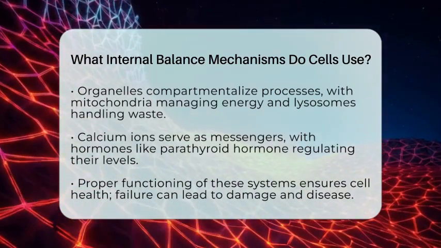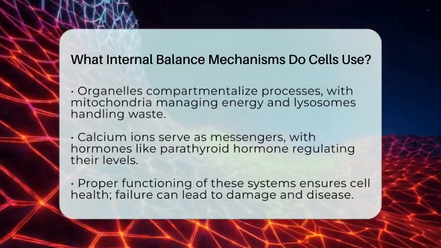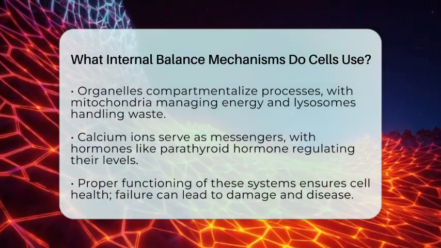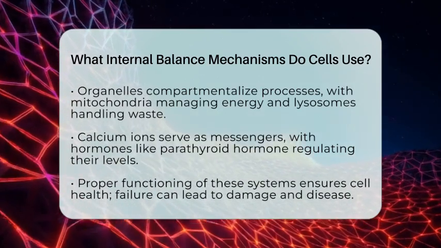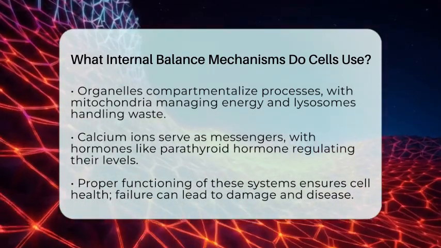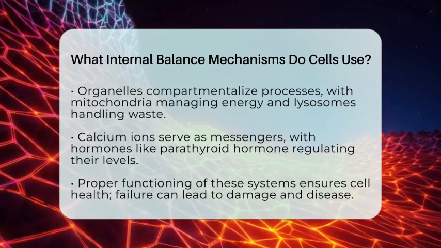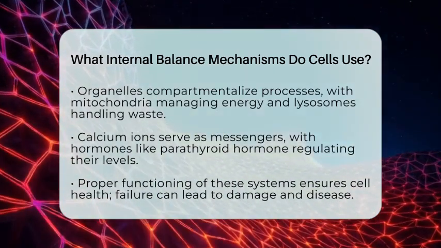All these mechanisms work together to keep the cell's internal environment stable. When they function properly, the cell stays healthy and can do its job. If these systems fail, it can lead to cell stress or damage, affecting the tissues and organs they support. Understanding how cells maintain this internal balance helps us see how our entire body stays healthy and functions properly.